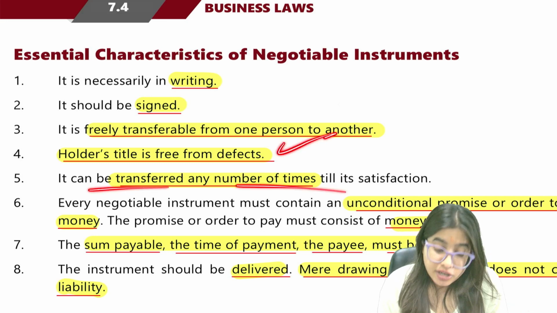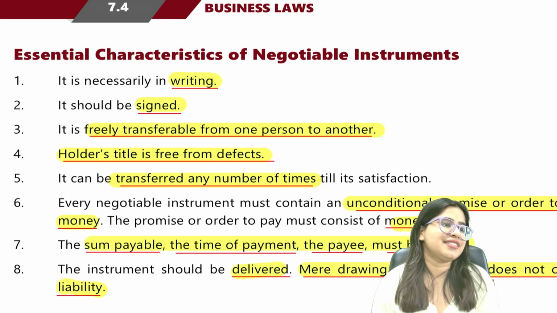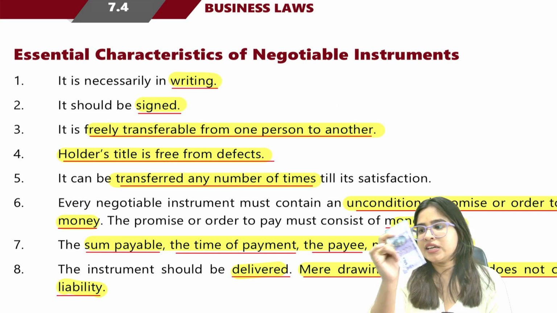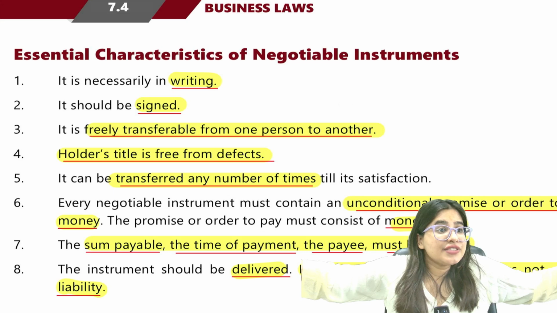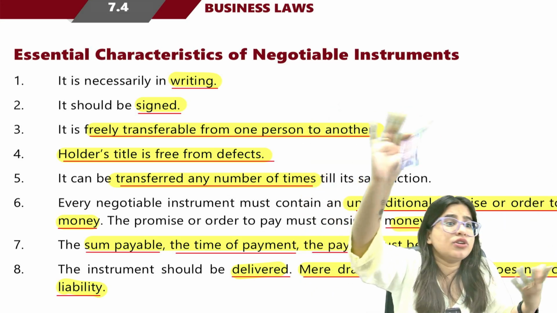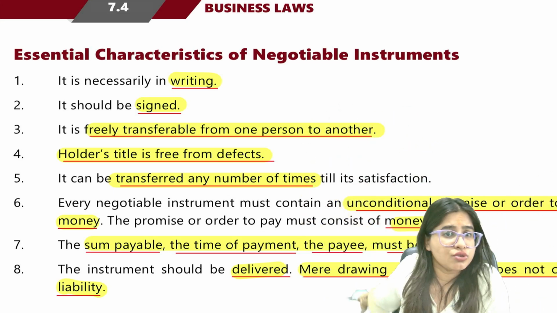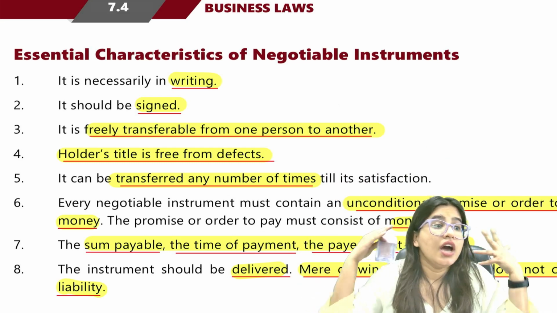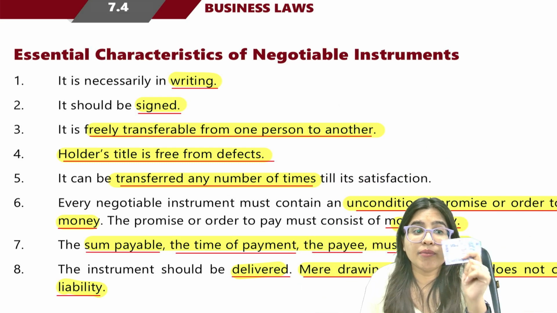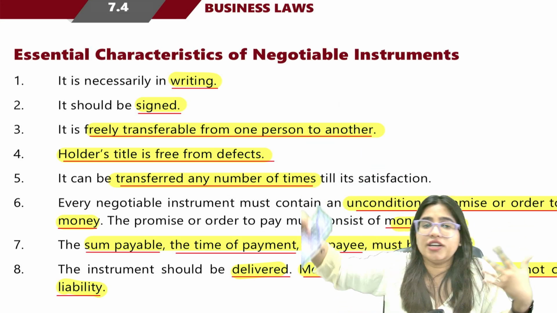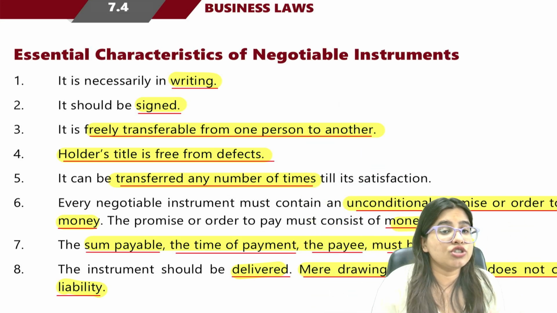Next, it can be transferred any number of times. Same best example, currency note. You can transfer it any number of times. I can give it to Ramu. Ramu can give it to Ramesh. Ramesh can give it to Suresh. Suresh can give it to Manjunath. Guys, it can be transferred any number of times. It can go from one hand to another to another. That's the thing about a negotiable instrument.